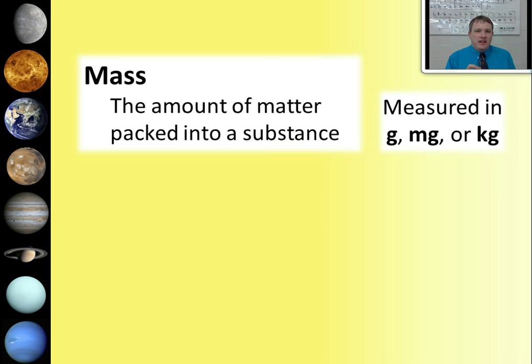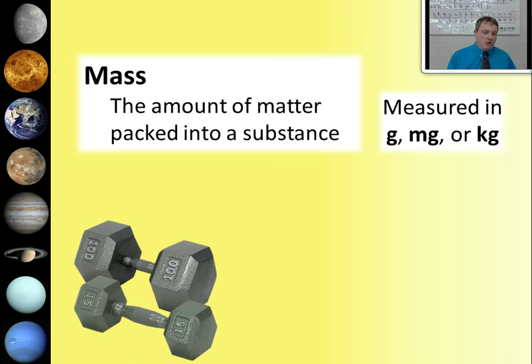Now let's go back to the definition of mass, the amount of matter packed into something. I want you to think of 3 different objects and how much matter might be packed into them. First off, let's look at weights that you might lift. Different size lifting weights have different amounts of matter packed inside, such that lighter weights have less matter packed into them, so they resist your motion less, and larger weights have more matter packed inside, so they resist motion more and make your muscles work harder.